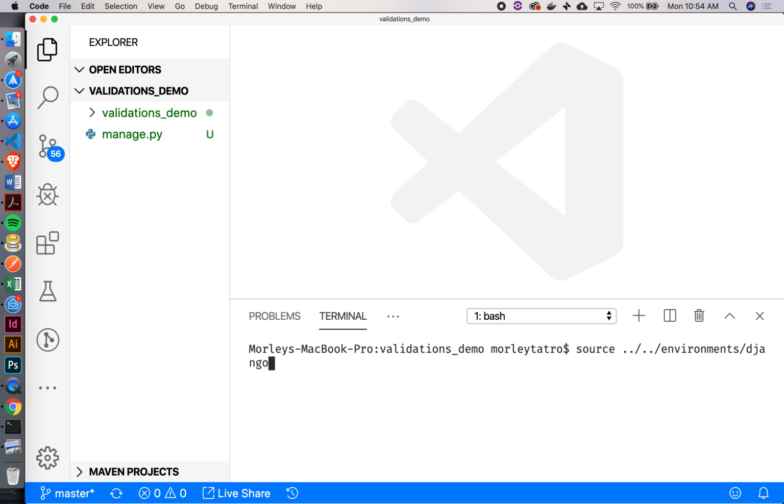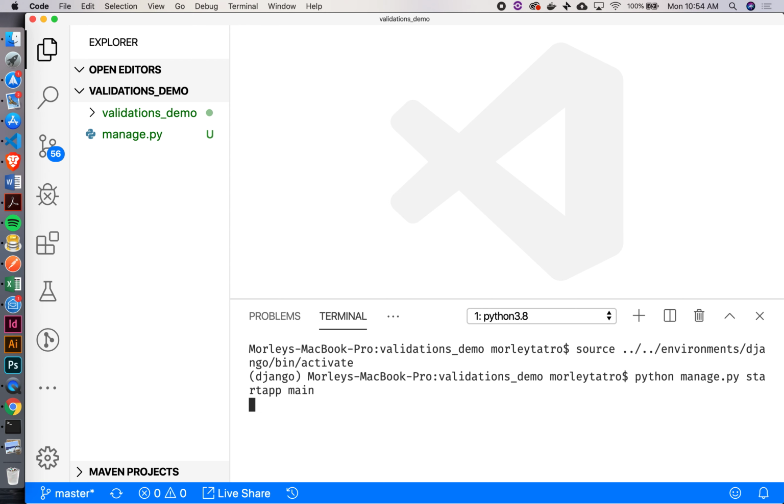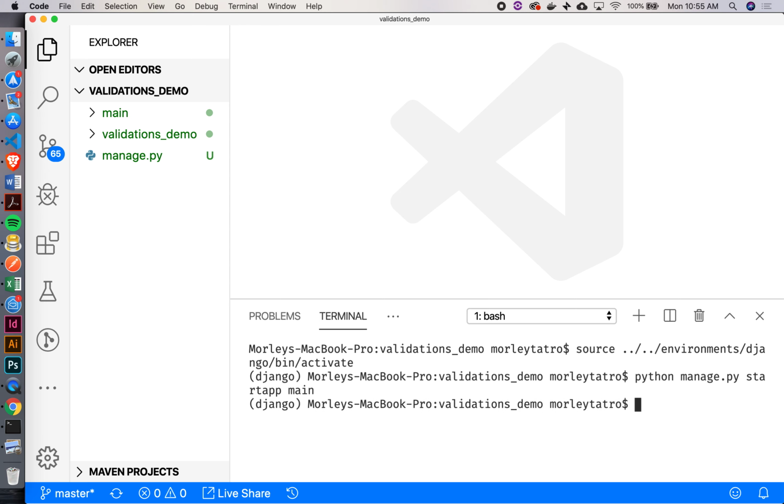Django bin activate. Cool. So now that we've got our project, what's the other thing that we generally have to create? Our app. So I'll say python manage.py startapp. Just call this our main app. Fair enough.